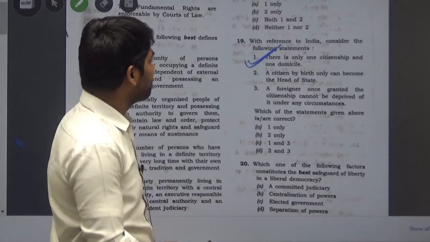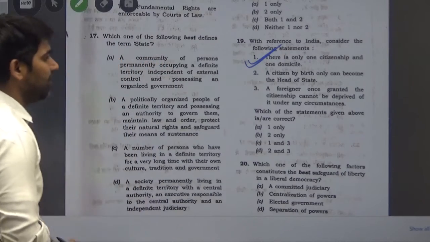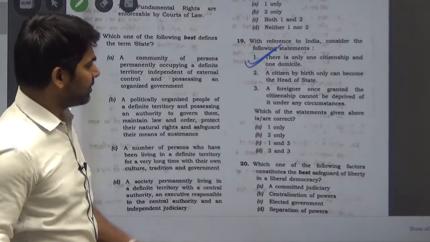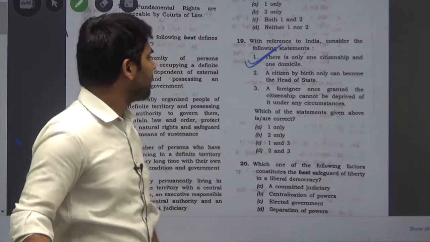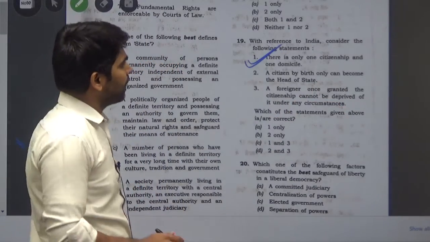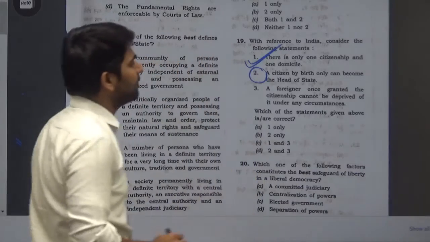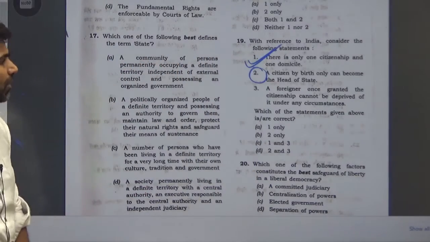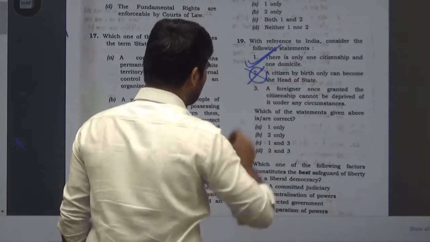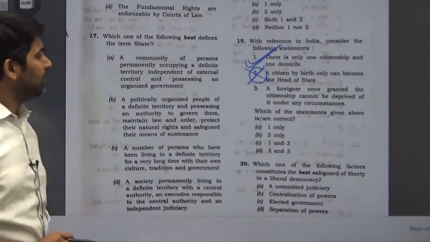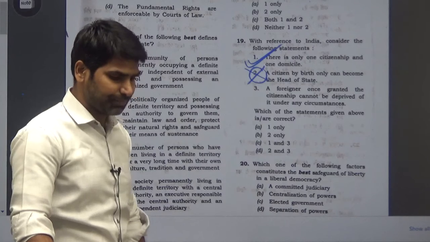The next statement is, a citizen by birth only can become the head of government. Even though there is much hue and cry for bringing this legislation in India, the Constitution does not give such a provision that a citizen by birth only can become the head of a state. So by now you can call statement 2 incorrect.